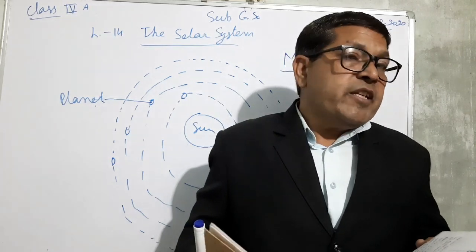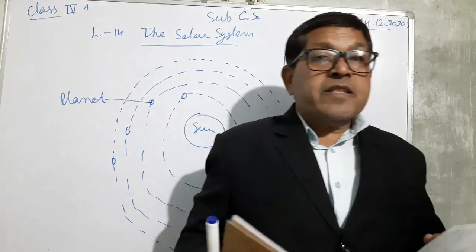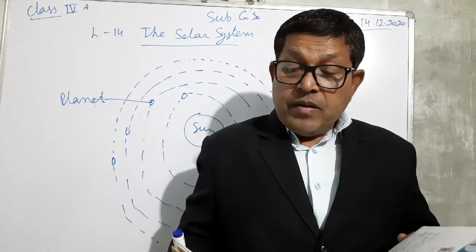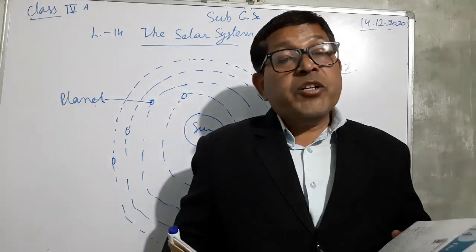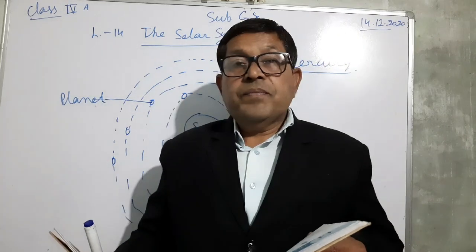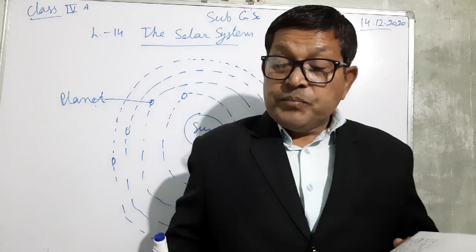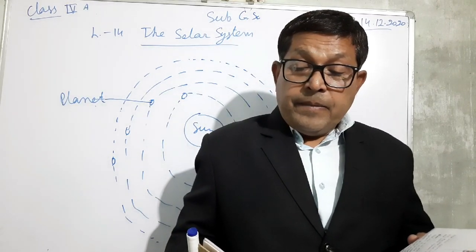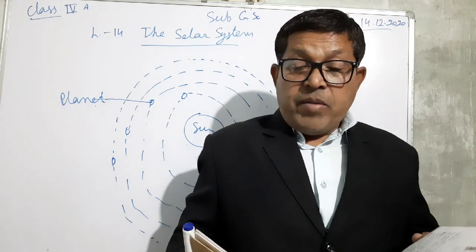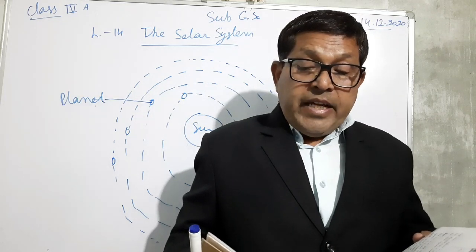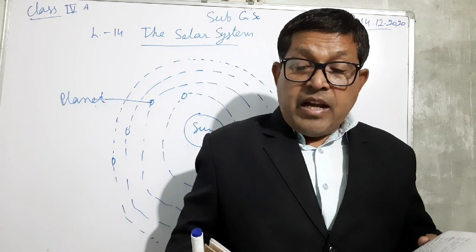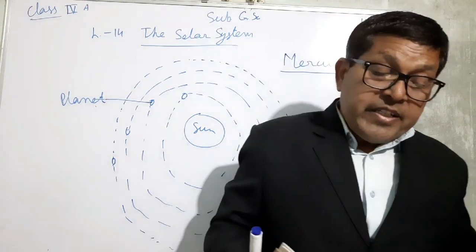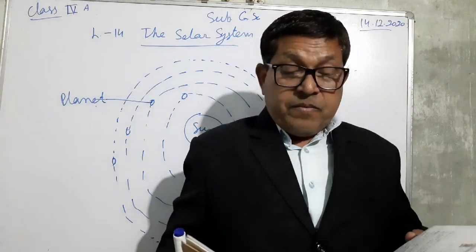So it may be seen before sunrise and after or during sunset. So it is called as the evening star or morning star.